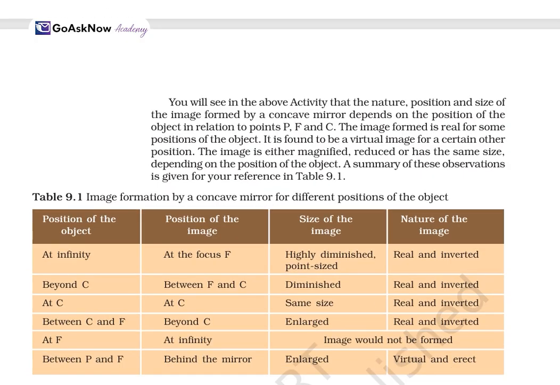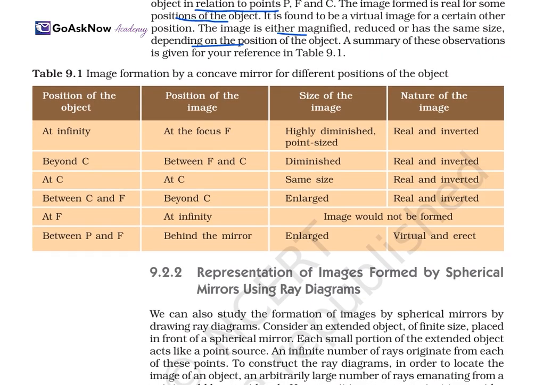Now I'm just starting with this. You will see the activity where you will get the nature, position, and size of the image formed by the concave mirror, depending on the position of the object in relation to the points P, F, and C. The image formed may be real. For some positions of the object, it is found to be virtual. The image is either magnified, reduced, or has the same size depending on the position of the object. A summary of these observations gives the image formation and the position of the image.